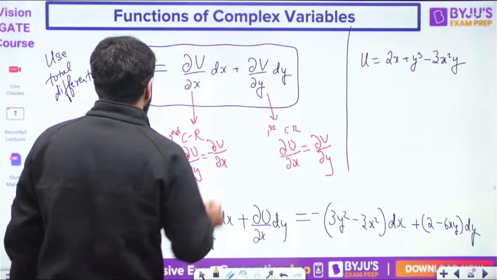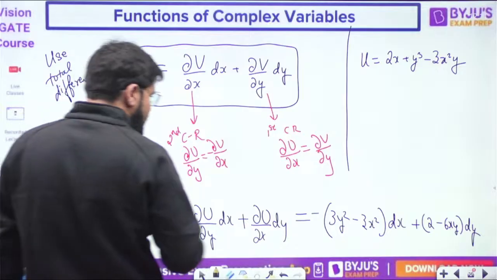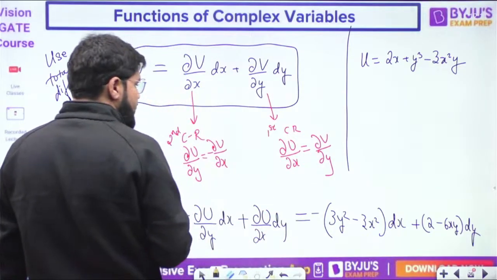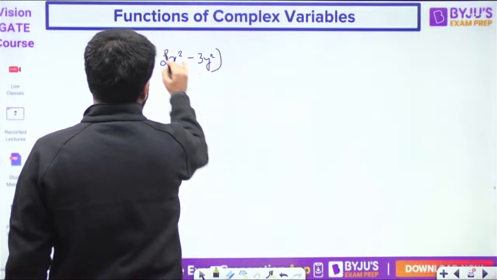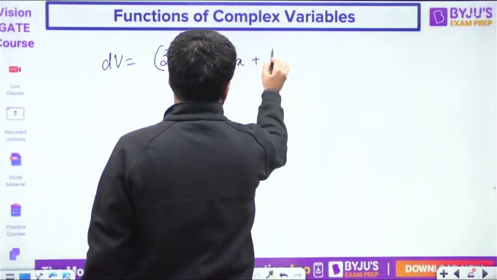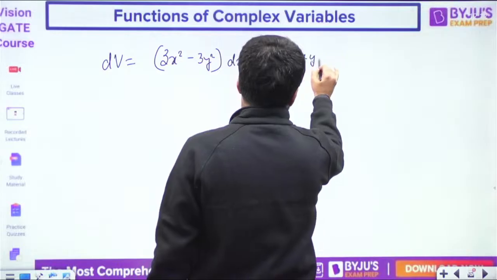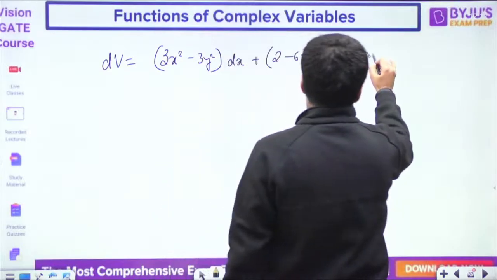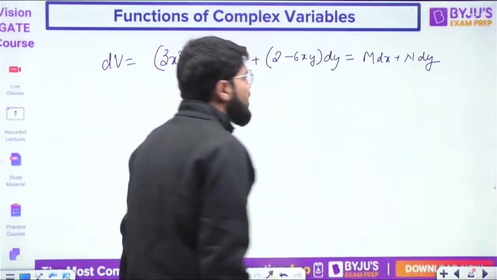Okay, so what is dv? Let me rewrite here so that I start solving. Let me take the minus inside basically. So that becomes (3x square minus 3y square) dx plus (2 minus 6xy) dy, and you can compare it with M dx plus N dy basically.